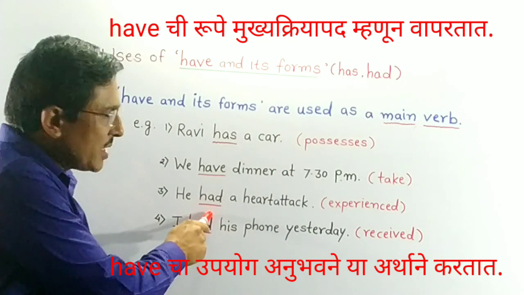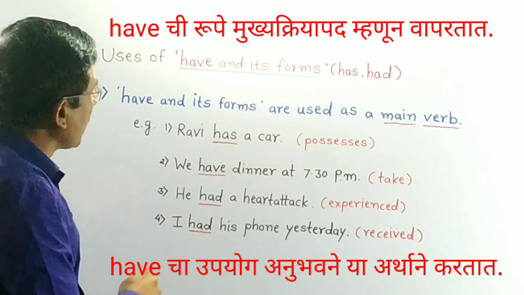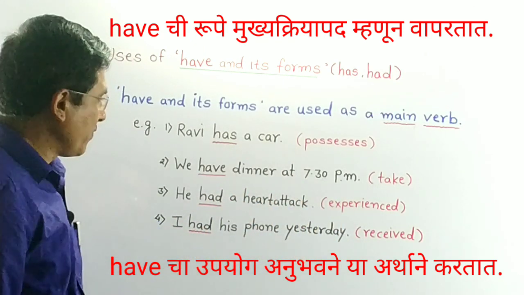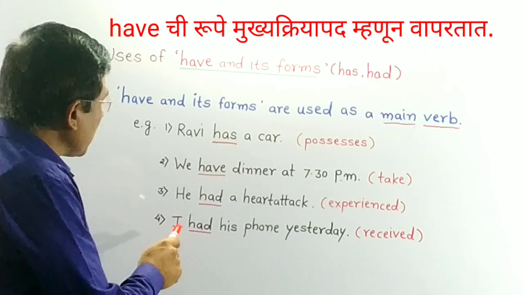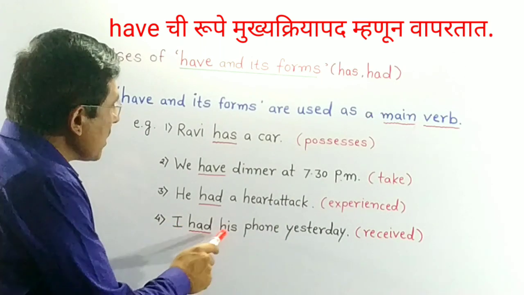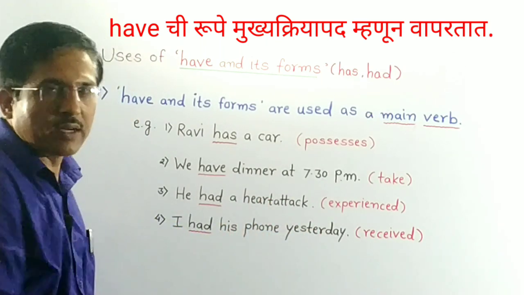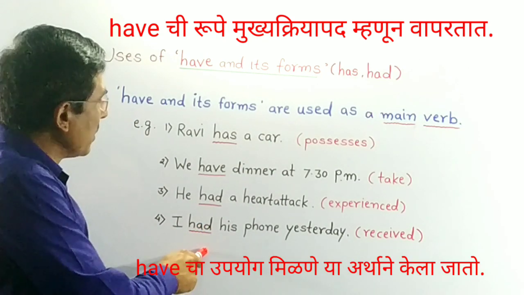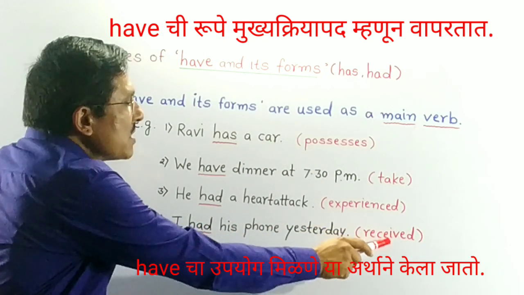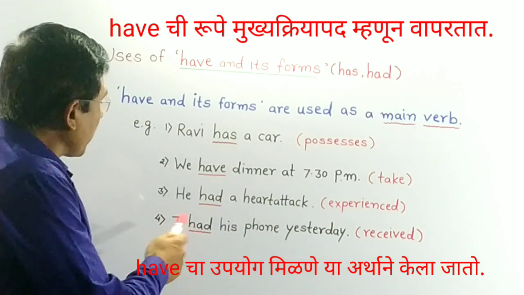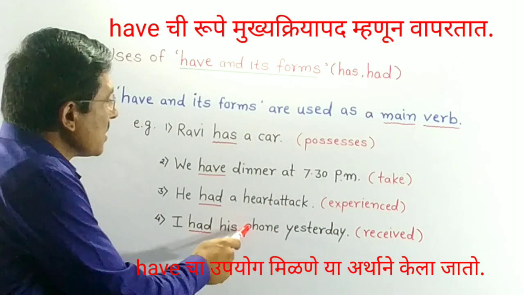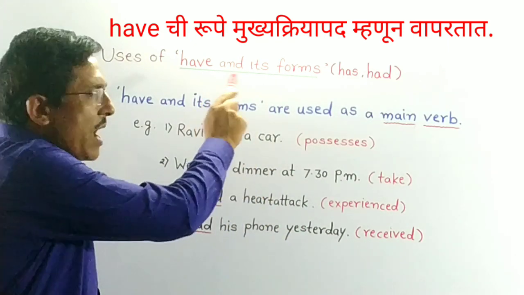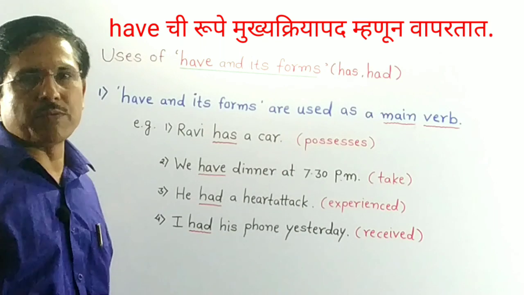Had is the main verb in this sentence and it is used in the sense of experienced. In the fourth sentence, I had his phone yesterday. Had is the main verb here and it is used in the sense of received. We can say I received his phone yesterday. So in this way we use have and its forms as main verbs.